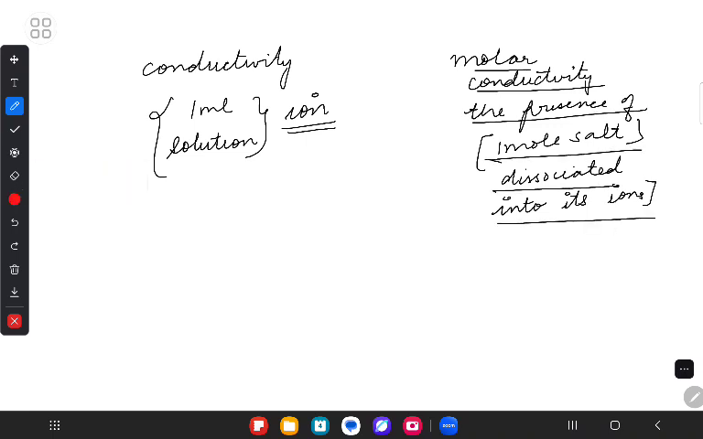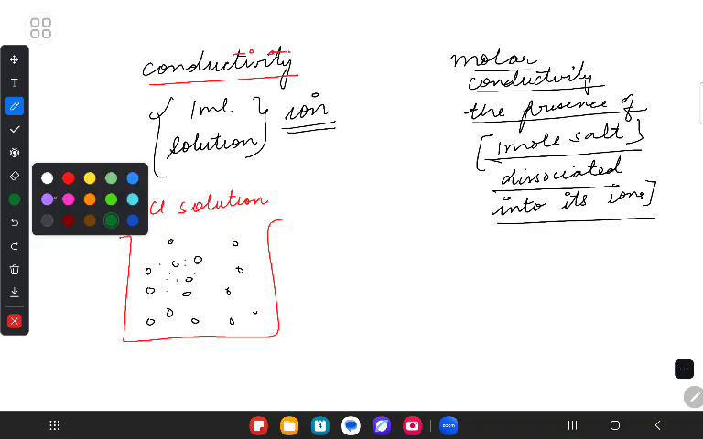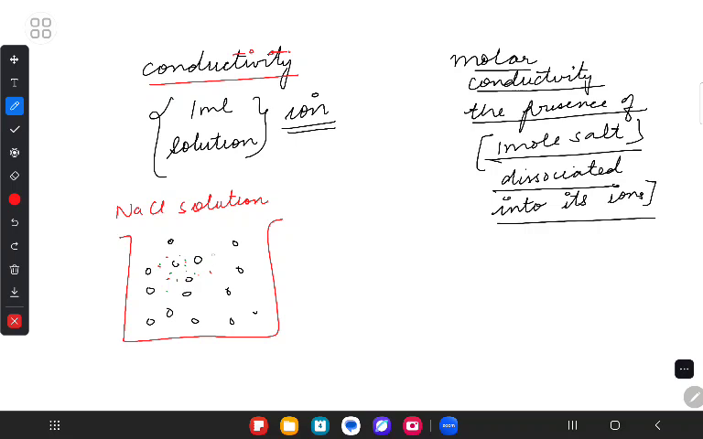Now see, understand. When we deal with the conductivity part, let's say I have NaCl solution and I take some amount of water. Also understand one very important part. Let's say I take water, these black ones are water molecules. If I add salt into it, you understand that salt goes into the spaces between the water molecules, yes or no?